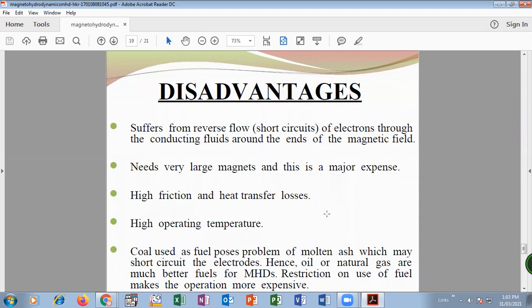Then coal is used as a fuel, so there is a problem of ash disposal, or it creates short circuits. Here again, the restriction on the use of fuel makes it more expensive. It may be an expensive process using natural gas or oils as fuel. So all these are the disadvantages.